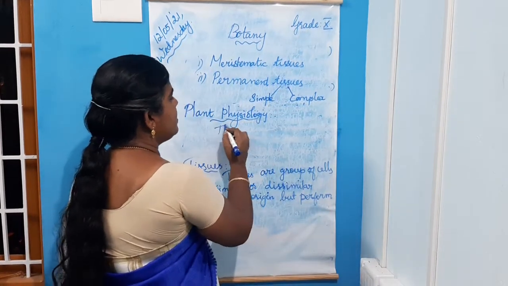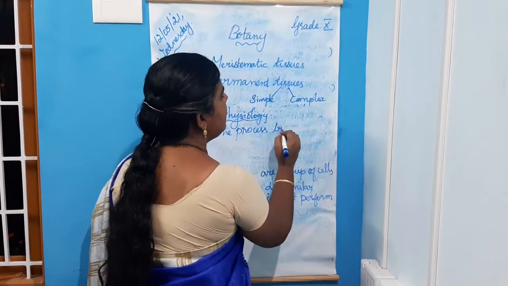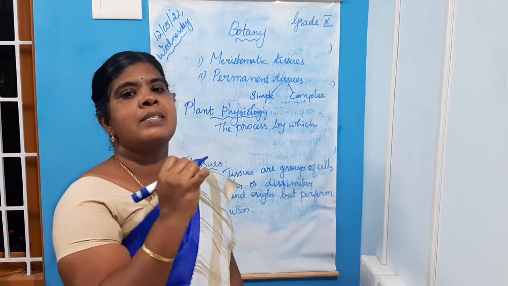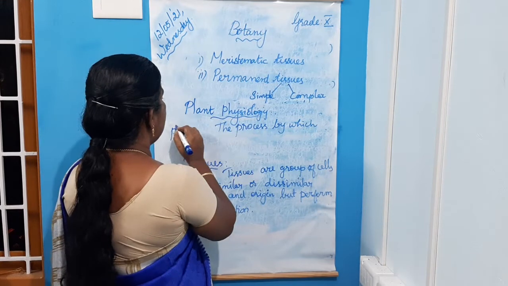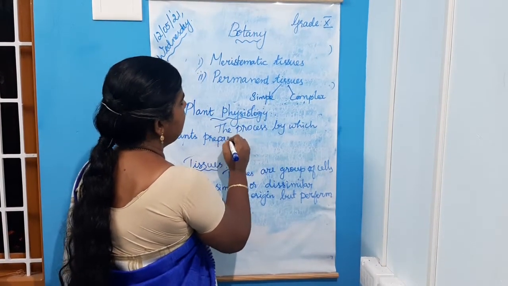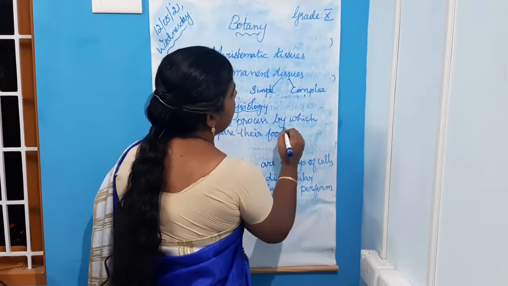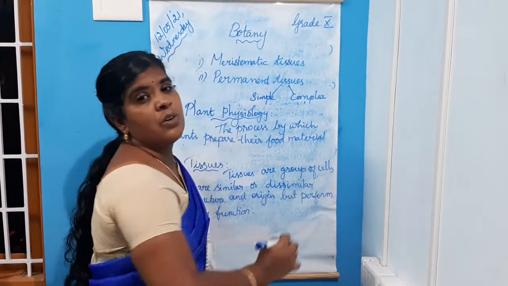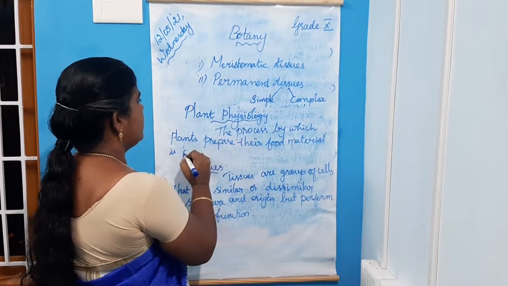The process by which plants prepare their food material is called photosynthesis.